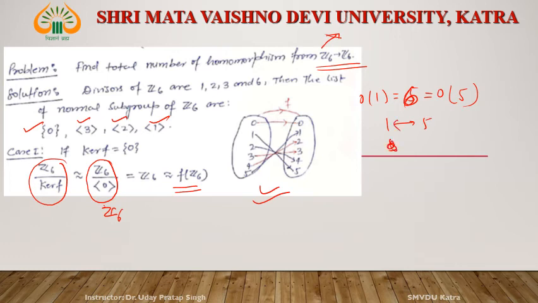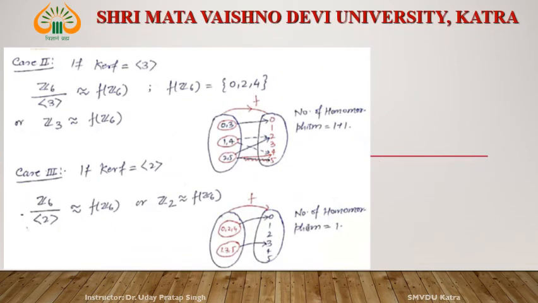Okay. Now what is the order of 2? The order of 2 is 3. Right. And what is the order of 4? The order of 4 is 3. Then the image of 2 is 4 and of 4 is 2. Okay. Then what are the remaining elements? That is 3. Then the image of 3 is 3. 1 to 5, 5 to 1, 2 to 4, 4 to 2, 3 to 3, 0 to 0. Right. This is one homomorphism.